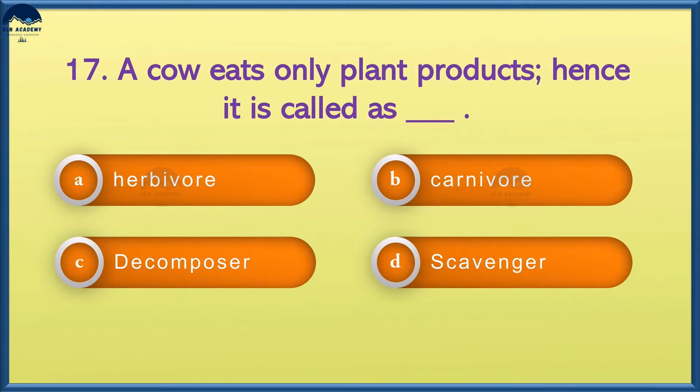A cow eats only plant products, hence it is called: option A, herbivores, option B, carnivore, option C, decomposer, and option D, scavenger.